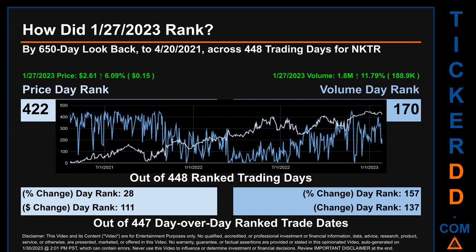The price's day-over-day percentage change, jumping 6.09% on January 27, 2023, had a day rank of 28, while its dollar difference of 15 cents had a rank of 111 when compared day-over-day across 447 trading days. Volume's percentage change and difference were ranked respectively at 157 and 137.